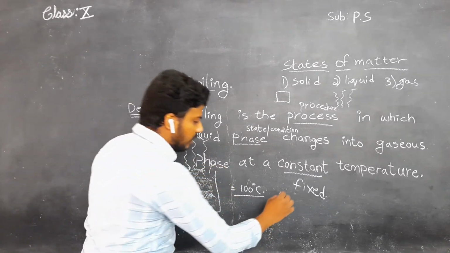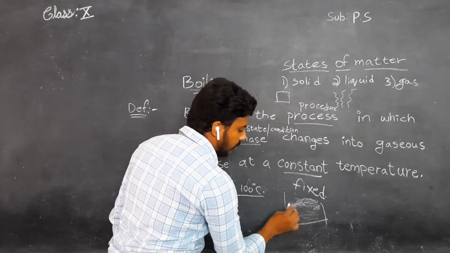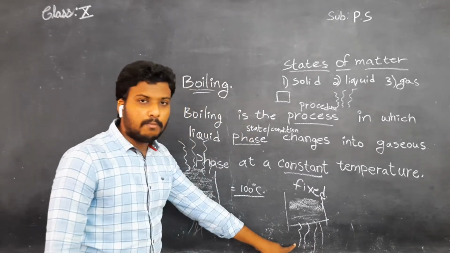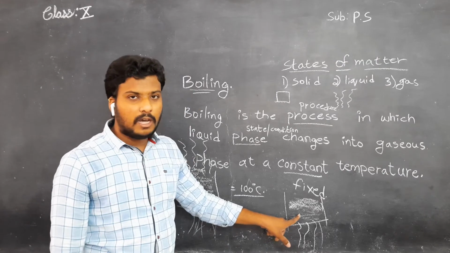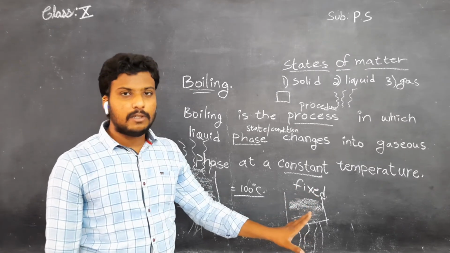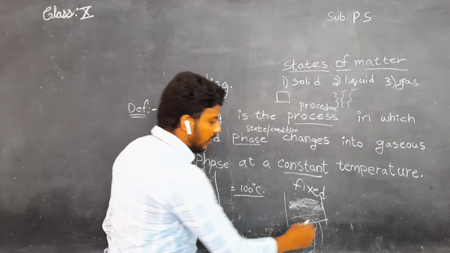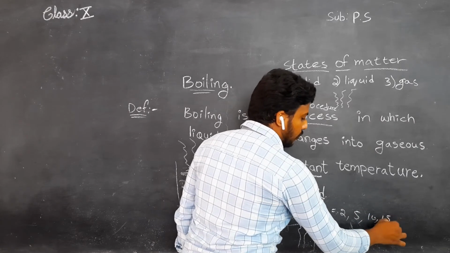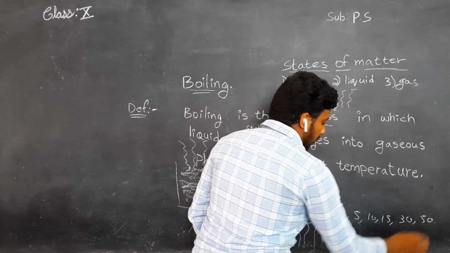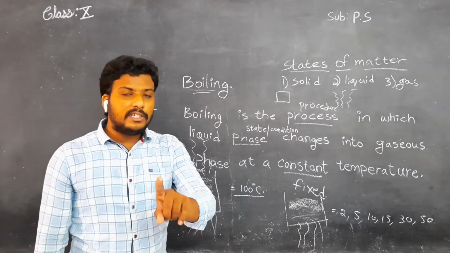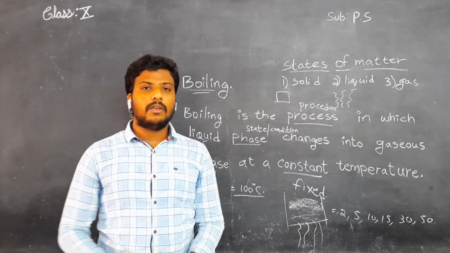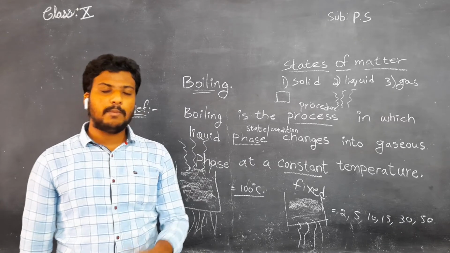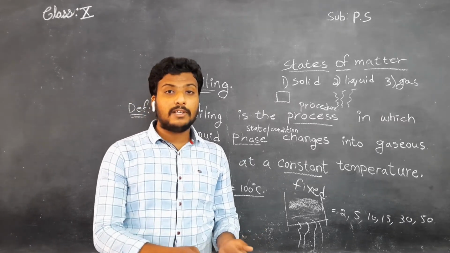Understand, children? Previously, the water in the beaker was at normal temperature. When you give a flame, you are giving heat energy to this water. Normally the temperature of water is 0, you think like this. Then slowly it is increasing: 2 degrees, 5 degrees, 10 degrees, 15 degrees, 30 degrees, 50 degrees. It also needs time. You will know this: if you want to take a hot water bath, you need to wait for 10 or 15 minutes, maximum 10 minutes. Why? Because the water has to be heated.